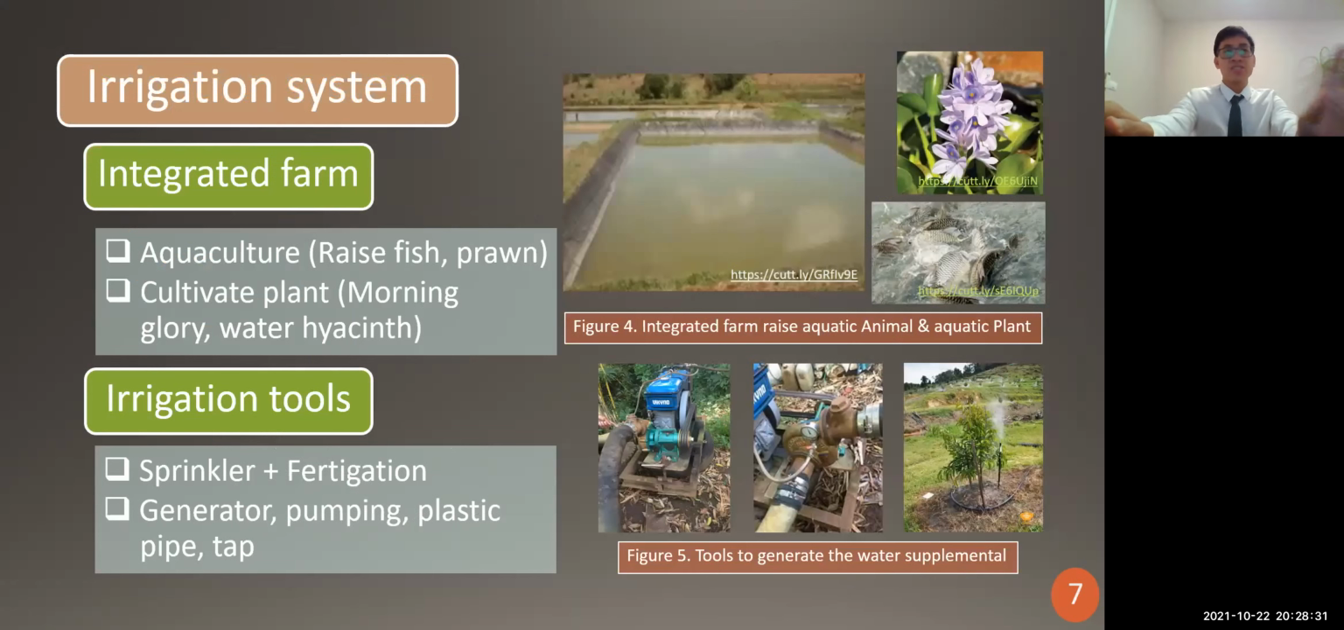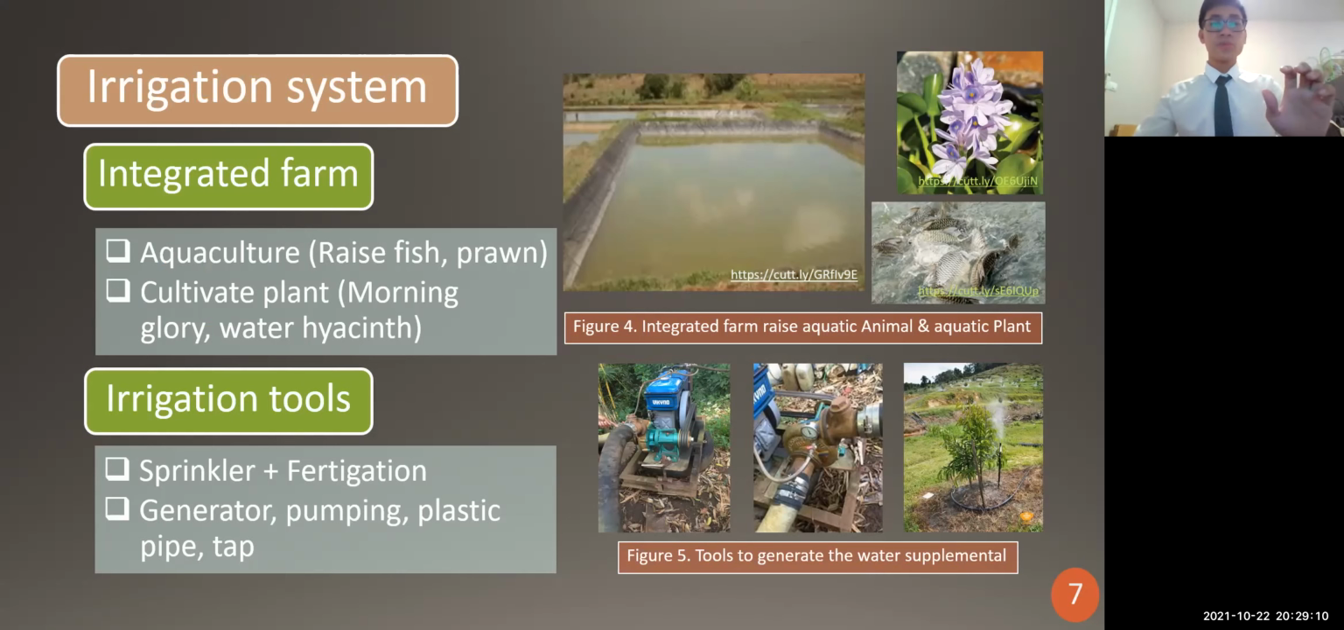And for the irrigation system, from my perspective, I would like to promote that farmers do integrated farming by raising aquaculture, like fish, prawn, and crab inside the lake, and then cultivating plants like morning glory or water cyanids, which can make a double financial income for farmers to take that income and invest in their main product.